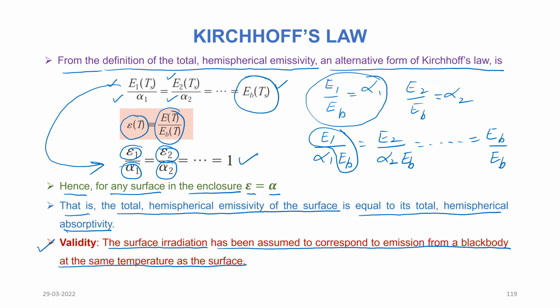This we have already considered, because we have considered a cavity here, and then we have considered the surfaces. We have said that the surface temperature and the cavity temperature are the same, and the cavity is behaving basically as an emission from a black body.